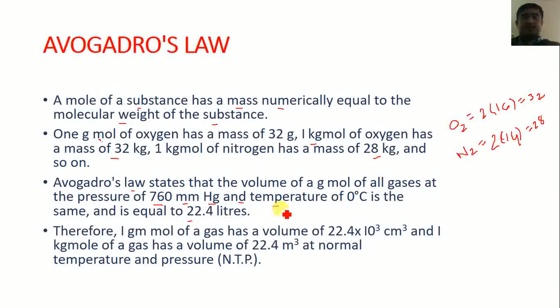Here some pressure and temperature are given. Here is the NTP condition. It means normal temperature and pressure conditions, in which the temperature must be 0 degrees Celsius and the pressure is 1 atmospheric, or 760 mm of Hg. So now if you want to find 1 gram mole of any gas, how can we find it?